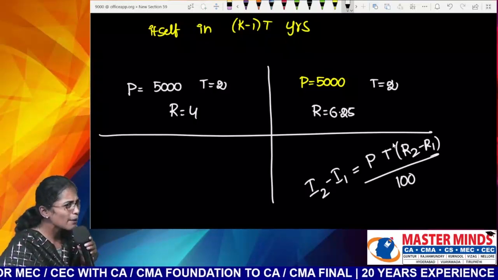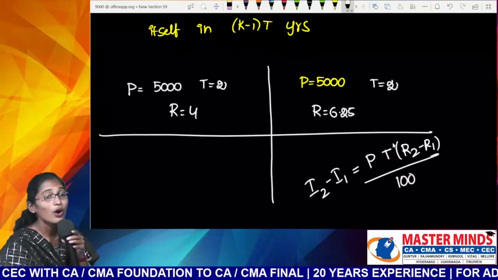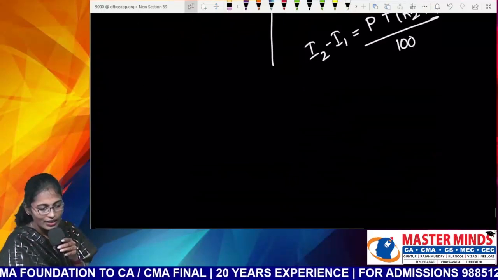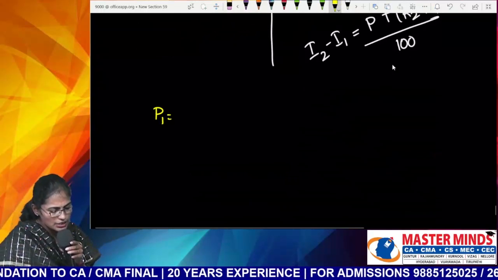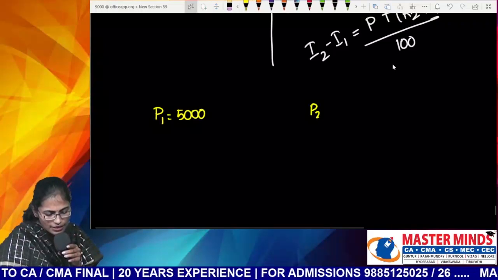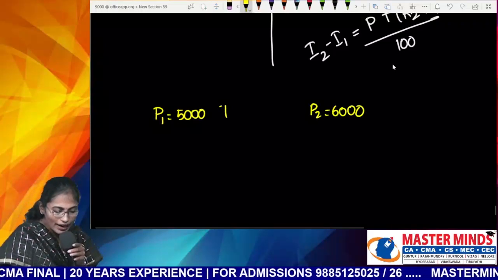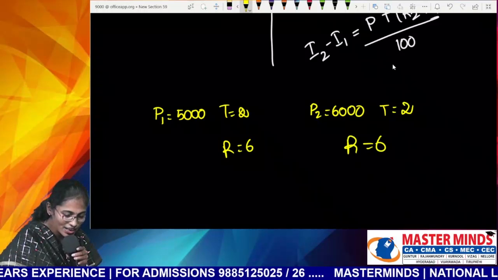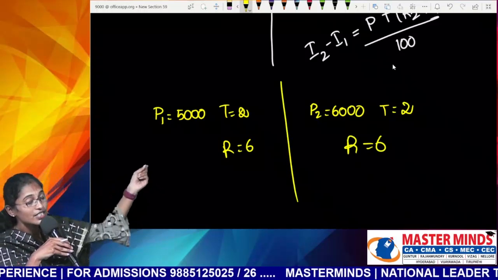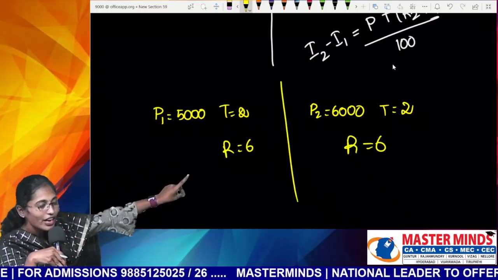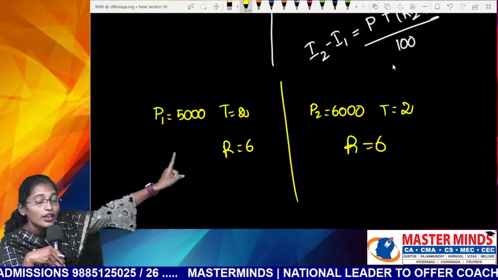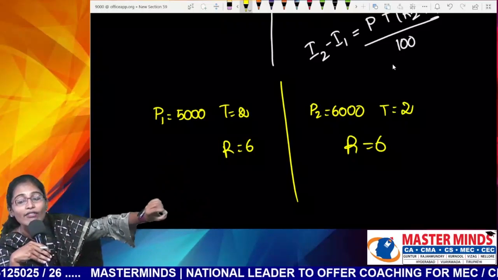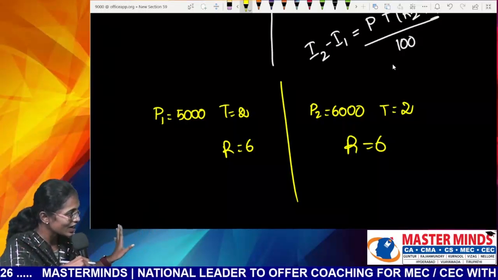Does it look like PTR by 100 to you all? But what am I writing in place of R? R2 minus R1. Guys, let me write down another example. My principal is 5,000 in the first case and 6,000 in the second case. My time duration is 2 years in both the cases and my rate of interest is 6% in both the cases. Can you please tell me the difference between interest in this case? Very good. (P2 minus P1) into TR by 100. Those who are varying, for them only write down the difference. That is the shortcut.